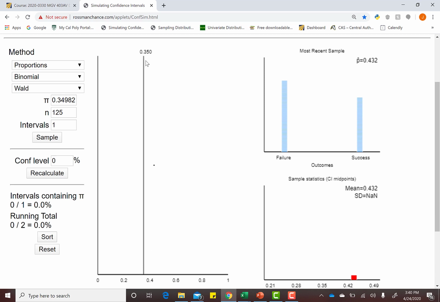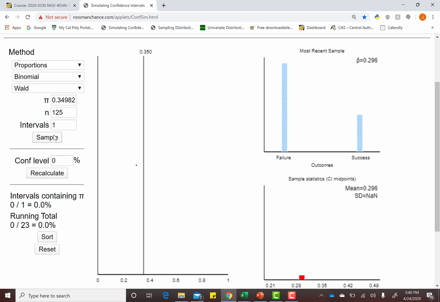In this example we do, because we're pretending we know what the population proportion is, but this is our mystery. This vertical black line, this population proportion, is a mystery to us. And so I'm just going to keep hitting new sample. Each time we get a different sample proportion. Sometimes that black dot is really close to the population proportion, that vertical black line, but it's not exactly on it. 0.360 is not exactly 0.34982.